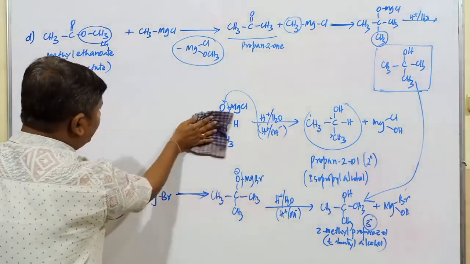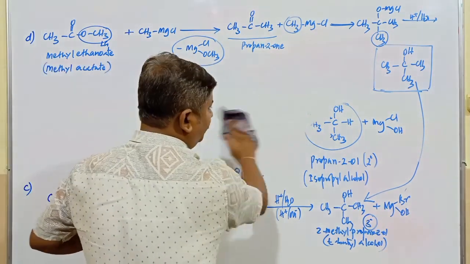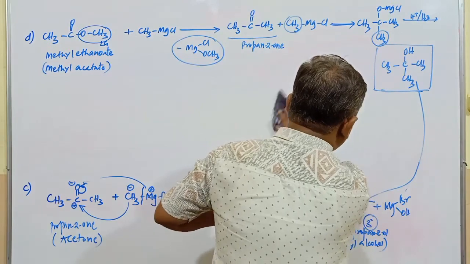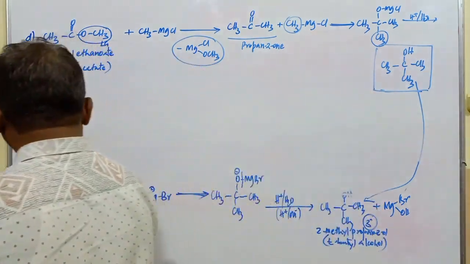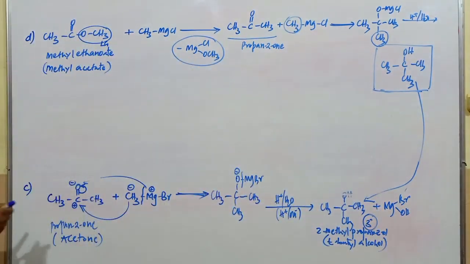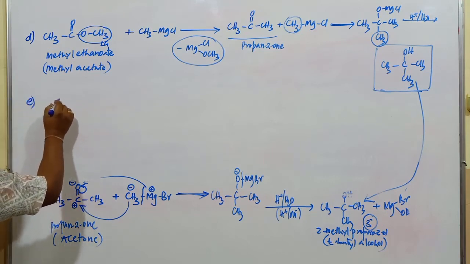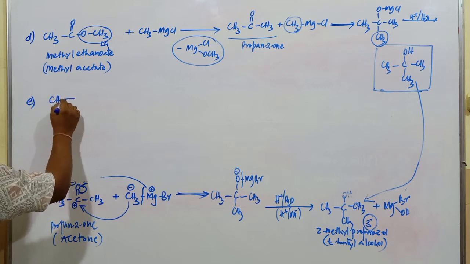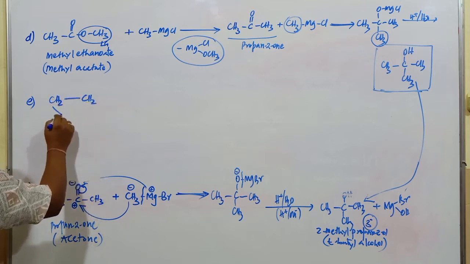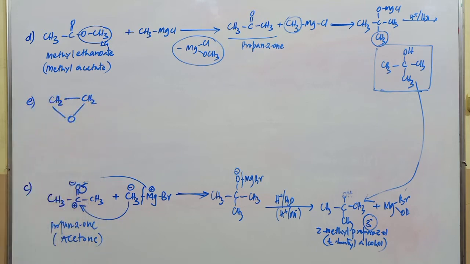One more example I will consider, a different compound. What is the product obtained? Alcohol only is obtained. Which alcohol is produced in that reaction? This is CH2, CH2, with oxygen. These compounds are commonly known as ethers.